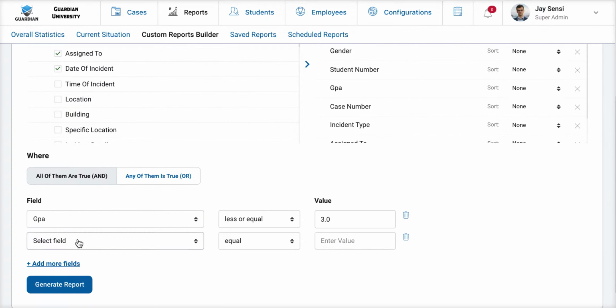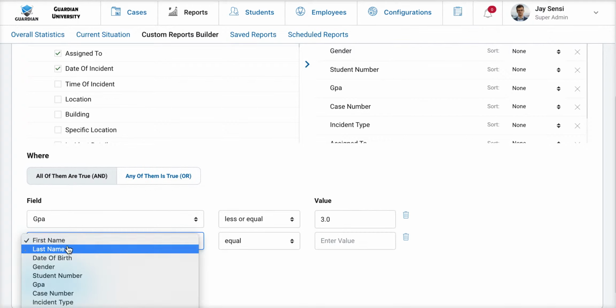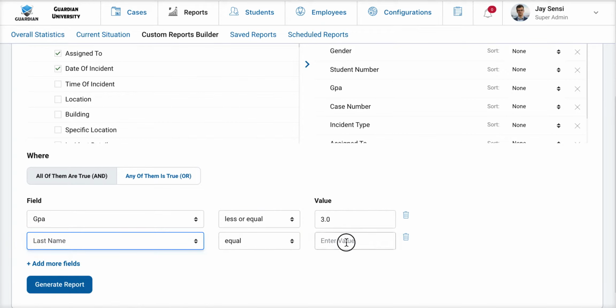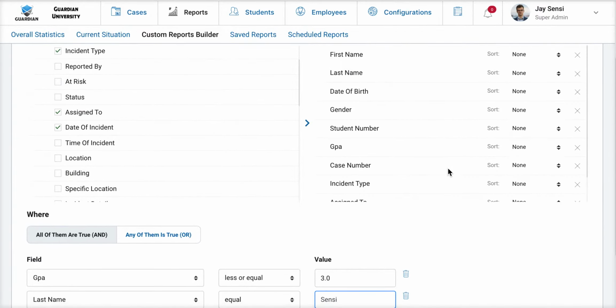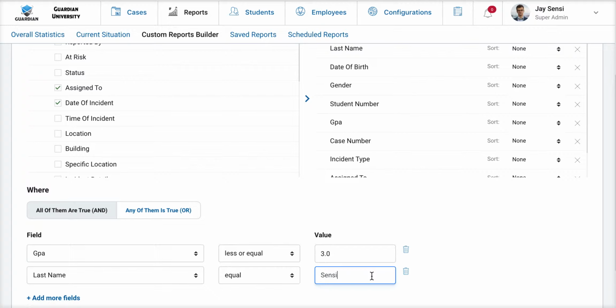We can add multiple fields if we'd like, and we can add fields that make sure that everything here is true or that any of them are true. What that means is if we were to add multiple fields here, we say, I only want to see this information when somebody has a GPA less than 3 and their last name equals Sensi. You will probably not get very many data results there, but you have the ability to really drill down to the information that you need.